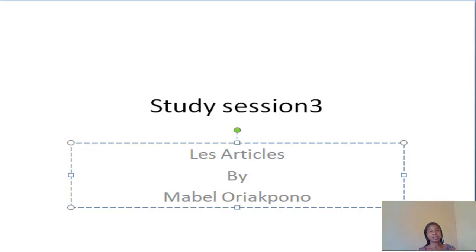And don't forget that this set of articles are called les articles indéfinis. They are not specific. I hope you have learned something from this class.